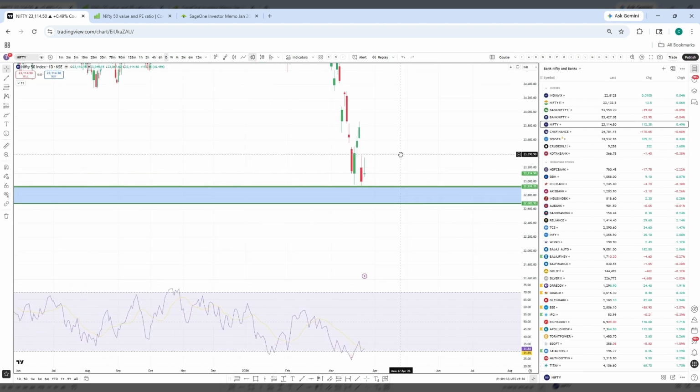Now I will only become bearish in case Nifty closes a candle below 22,700. If Nifty closes a candle below 22,700, I will be bearish. Till then, I am not bearish in Nifty. Till Nifty is above the 22,700 to 900 zone, I am bullish in Nifty. I am seeing an all-time high coming soon in Nifty, at least in the next 2-3 months from here.